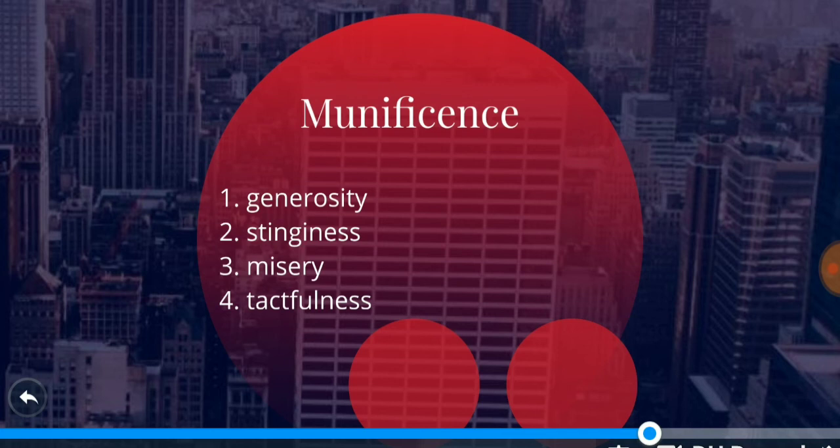So the second option is stinginess. Stinginess is someone who is not generous, right? Someone who is not generous is known as a stingy person, and someone who is not ready to share is again a stingy person. So this was an antonym of munificence. And if I talk about the third option, that is misery, right? So misery is a state of discomfort, right? State of discomfort is known as misery.